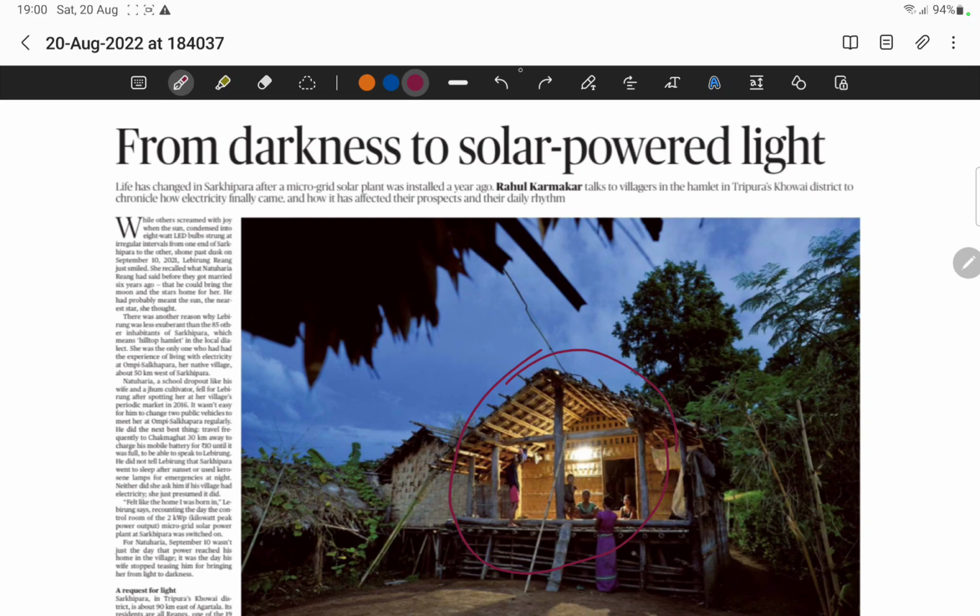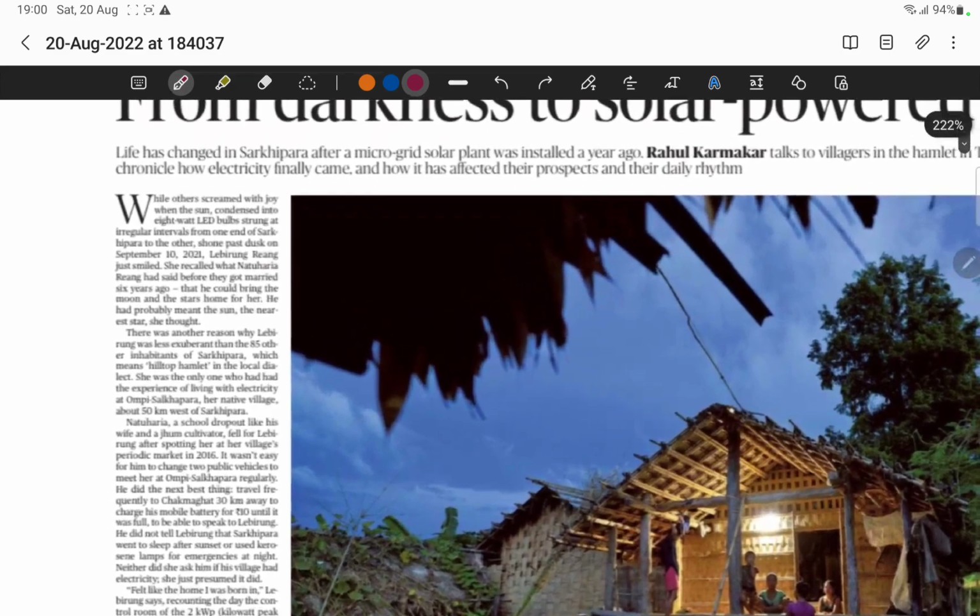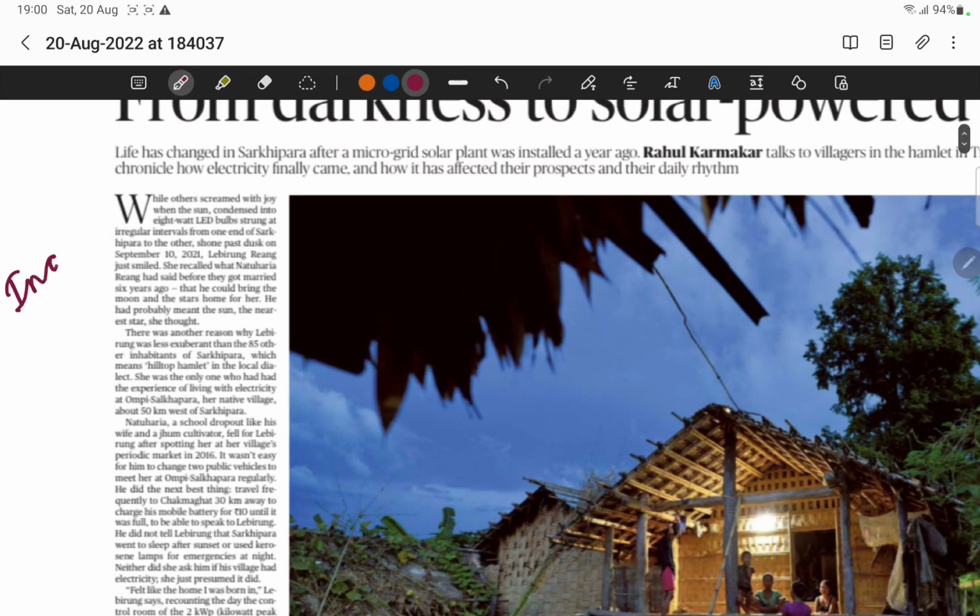So this is something very interesting and very astonishing when we discuss the fact that India has developed a lot. Recently we have celebrated our Independence Day, and we have something like, let me write it here, India at 75. What does this mean? India is 75 years old. This means that India is 75 years old.